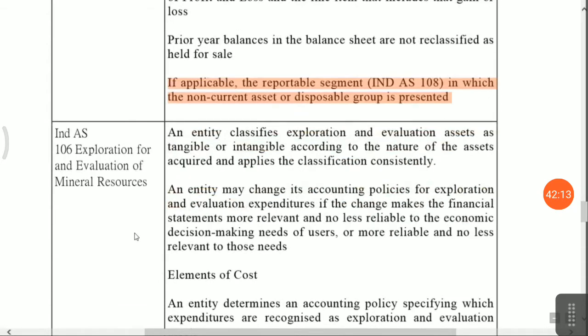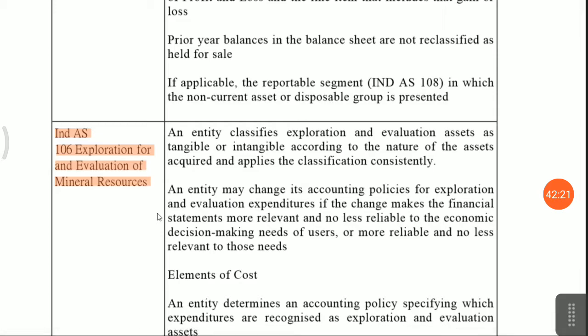Next one is Ind AS 101, exploration for and evaluation of mineral resources. Friends, the simple meaning is that if your company is engaged in any natural resources, then what type of expenditure is incurred?